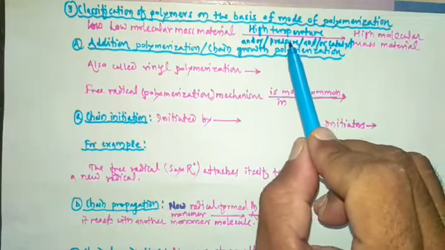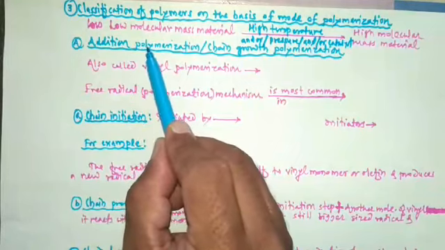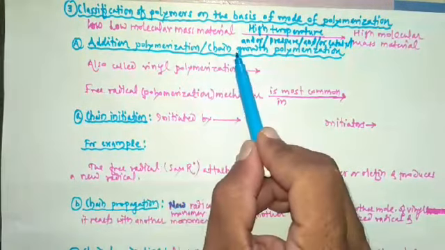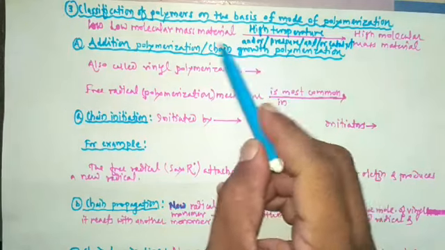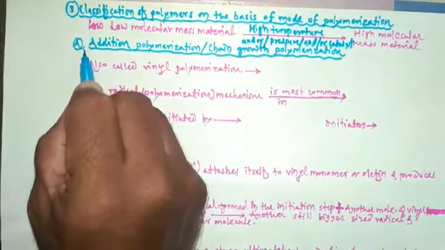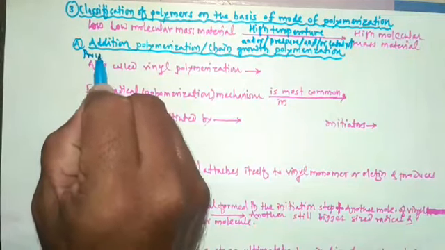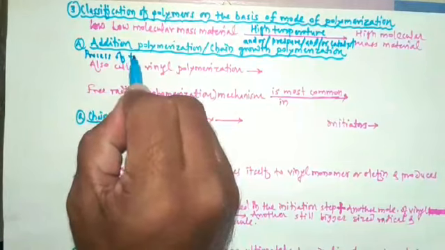So let's study the first mode of polymerization, that is the addition polymerization or chain growth polymerization.